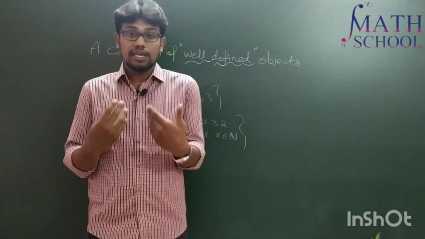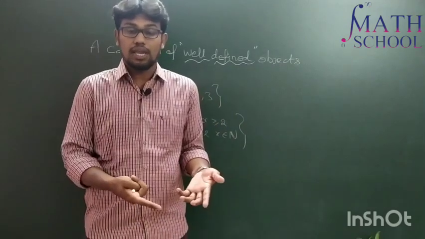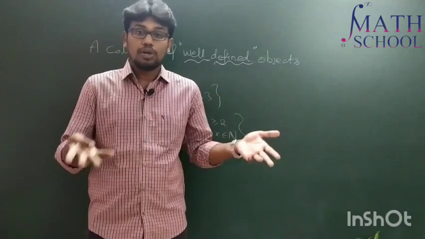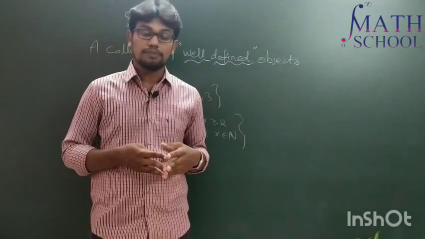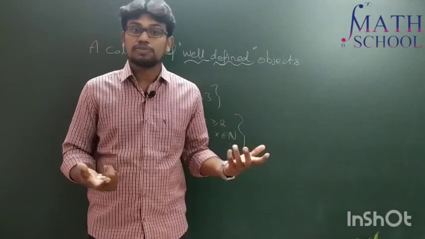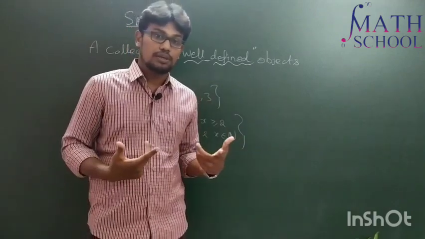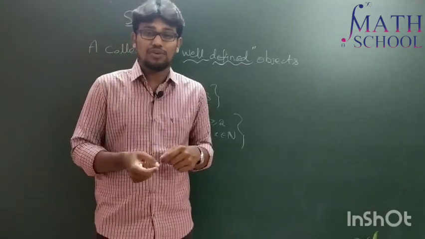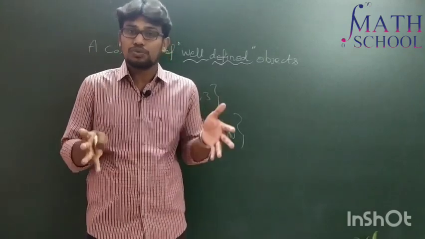So I will say yes, Raju belongs to our set A, but someone may say that Raju doesn't belong to our set. So here the answer changes from each one's perspective. The answer is not unique because there is an ambiguity. There is no proper definition for what we mean by good student.